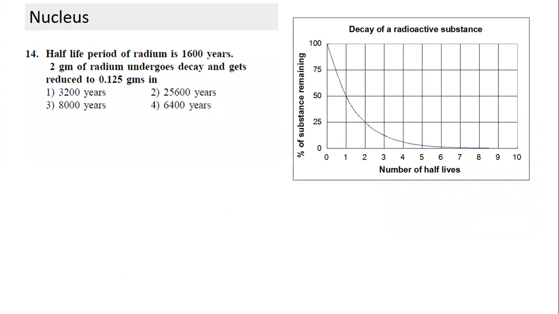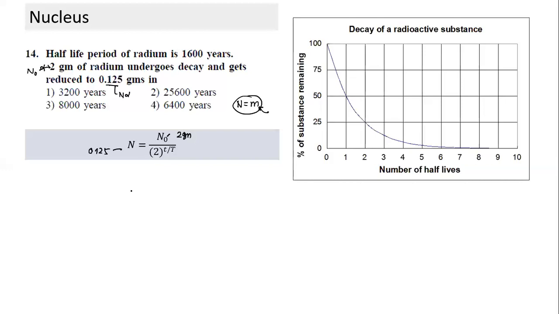Let's go through some simple application of the formula here. Half-life period of radium is 1600 years. 2 gram of radium undergoes decay and gets reduced to 0.125 gram in how many years? All of you, can you calculate? I'll wait for a couple of minutes. I expect this is a pretty easy question, and I expect all of you to solve it easily.